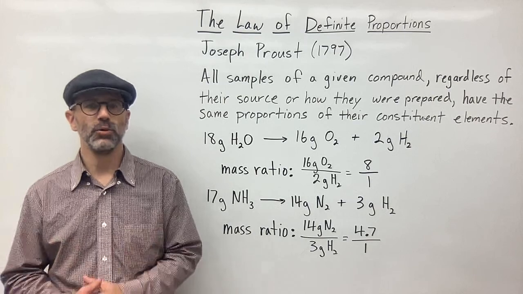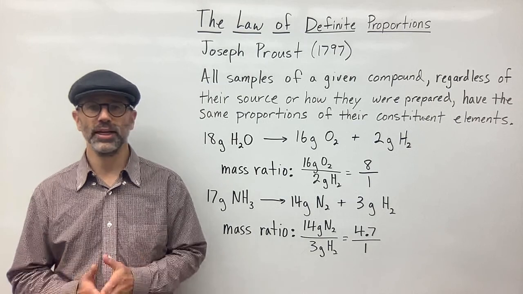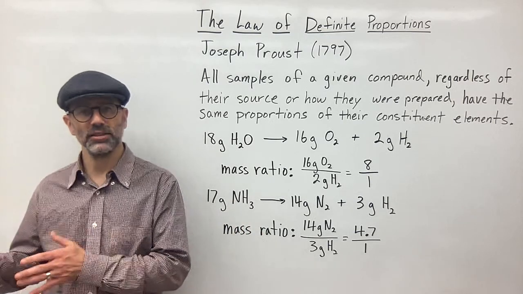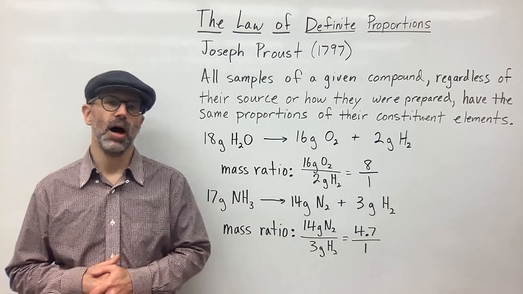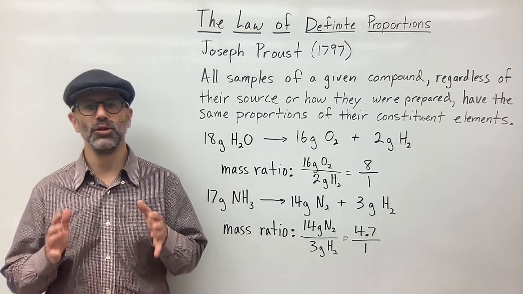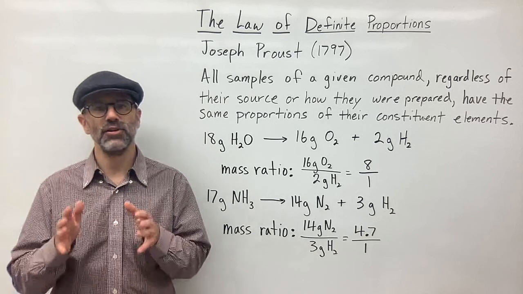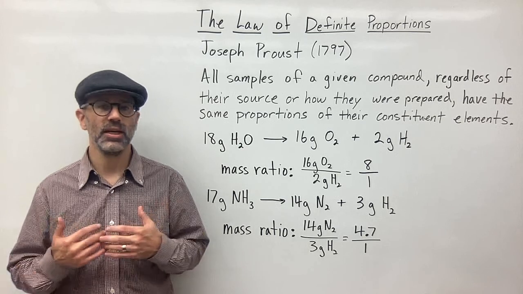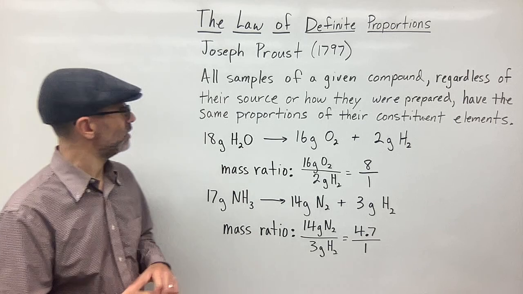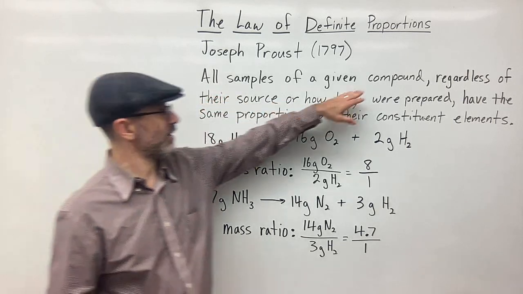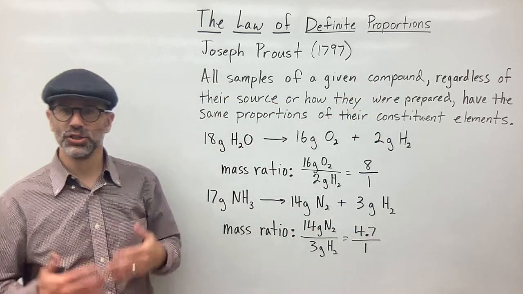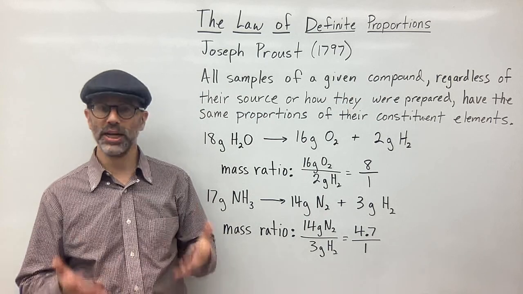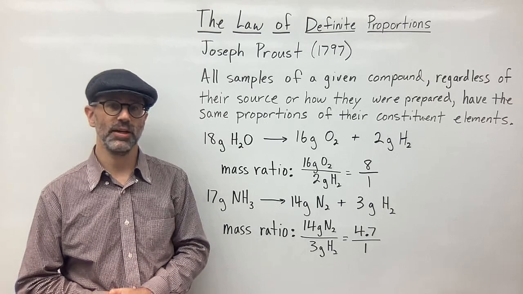So just like with Lavoisier, he was looking at how the masses of the reactants is equal to the masses of products at the end of the reaction. Proust took it a different way. He was looking at the ratio of the masses of the elements that are produced from the compound. And he noticed something interesting. And that is that all samples of a given compound, regardless of their source or how they're prepared, have the same proportion or ratio of their constituent elements.